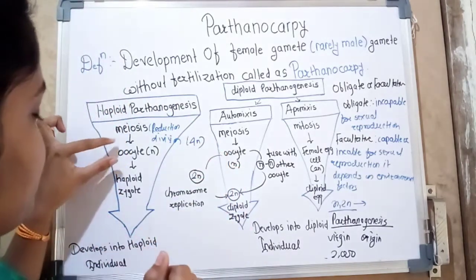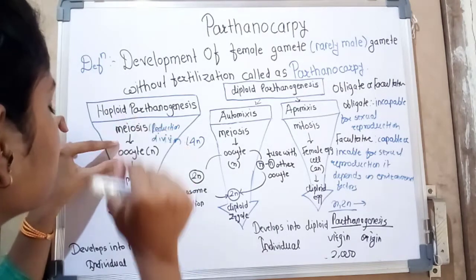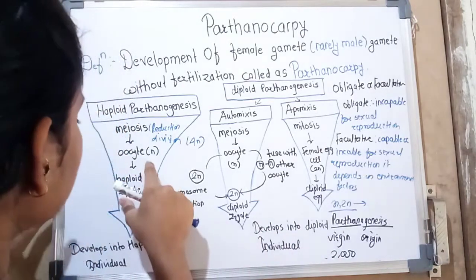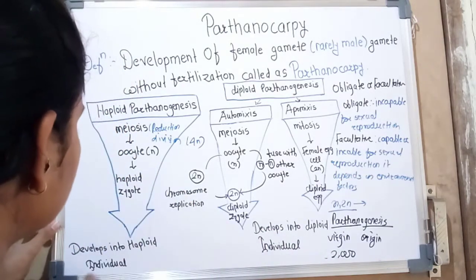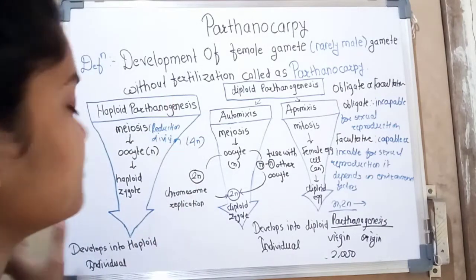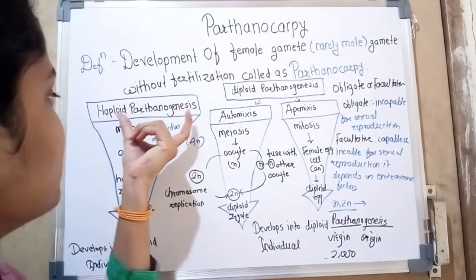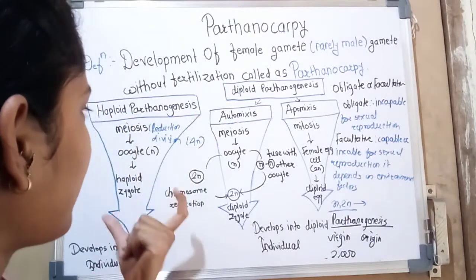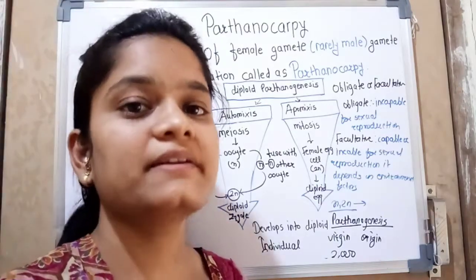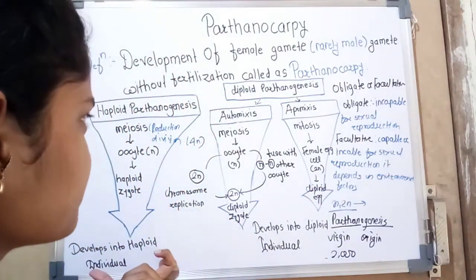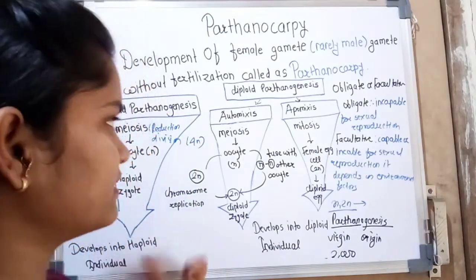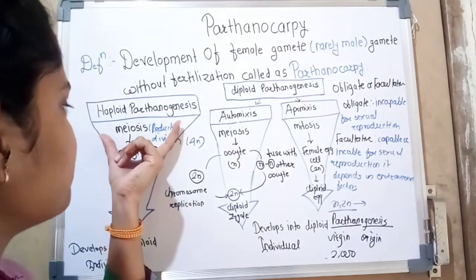This is called the oocyte. This oocyte will later convert into a haploid zygote, and this haploid zygote eventually develops into haploid individuals, and that is the formation of haploid plants by haploid parthenogenesis. This parthenogenesis occurs in nematodes, aphids and plants, and haploid parthenogenesis is rare, not frequent. So this is about haploid parthenogenesis.